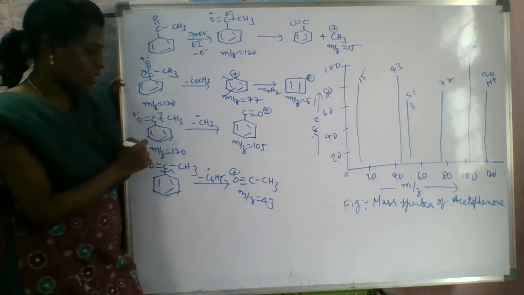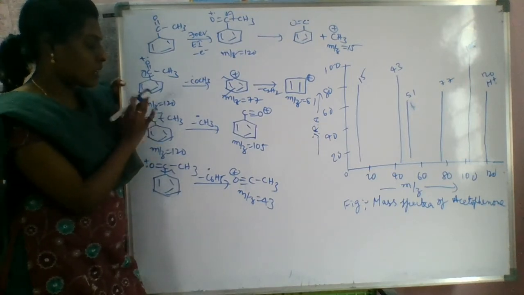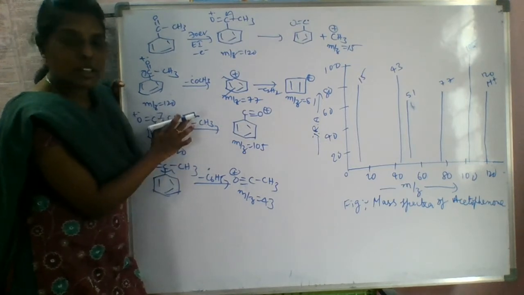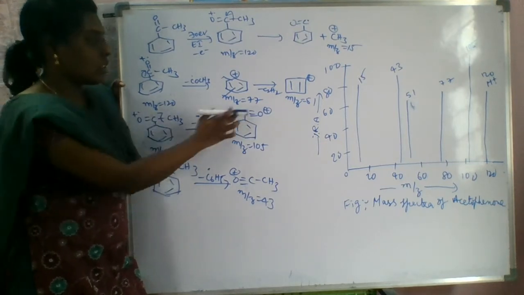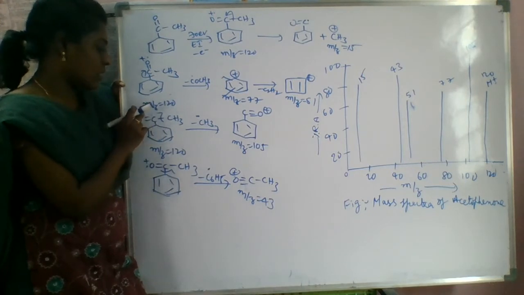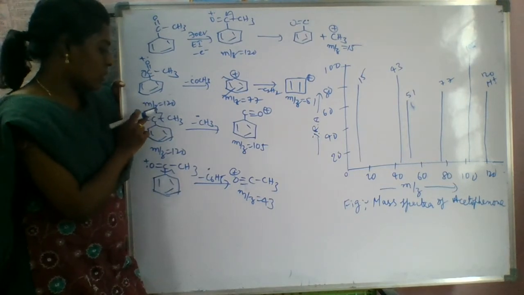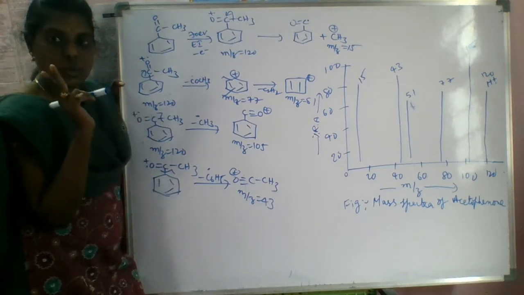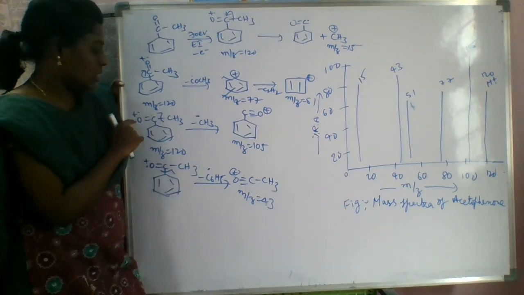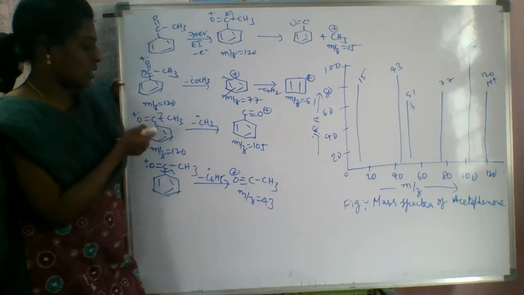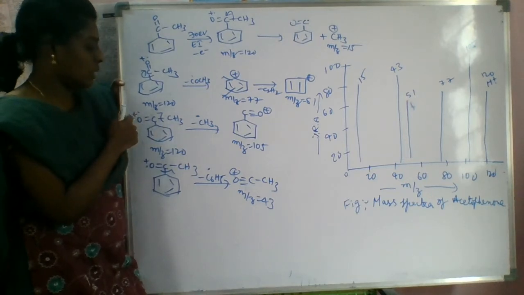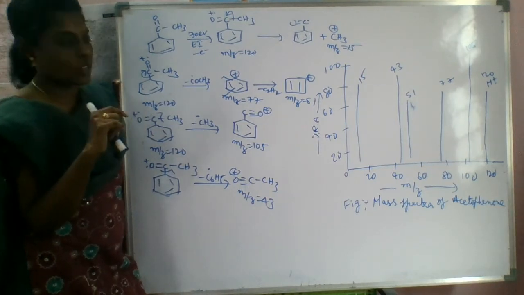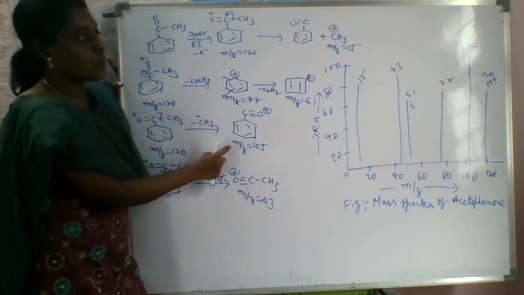Next, we have to write this. If you do the homolysis, what happens? This CH3 is eliminated as a radical, and this part is converted into this one because here one radical is there, one radical is there. A new bond is formed, and oxygen gets the positive charge because oxygen's valence is 2 only, but it is donating an electron pair to make the double bond. That's why it acquires the positive charge. So this is the base peak here.